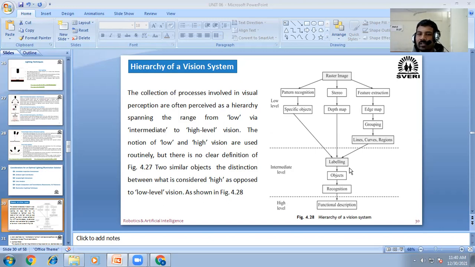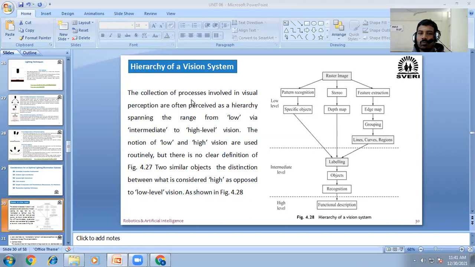Okay, this comes in the intermediate level in the hierarchy of a vision system. And the high level functional description will come under the high level of the hierarchy of the vision system. In this diagram you will understand: low level, intermediate level, high level. They are differentiated with the help of this dotted line.